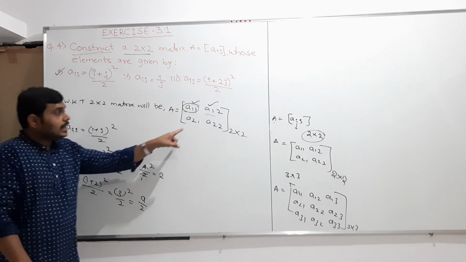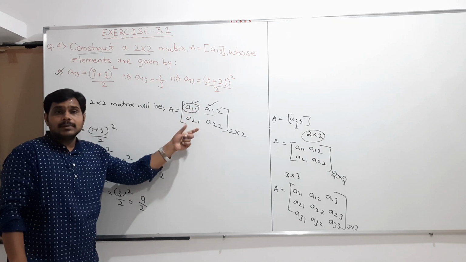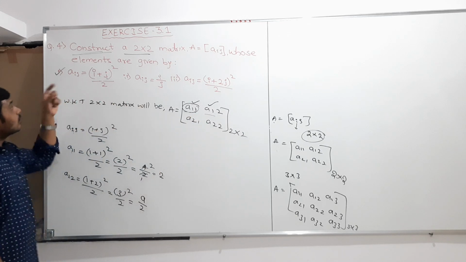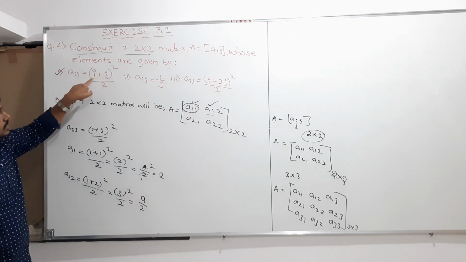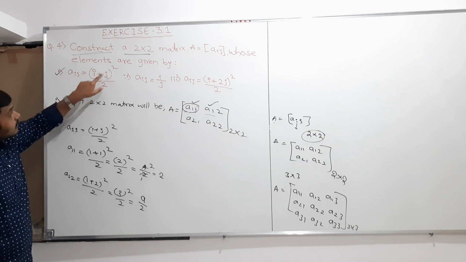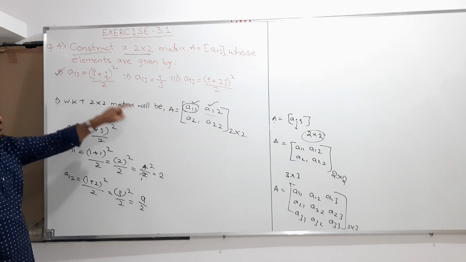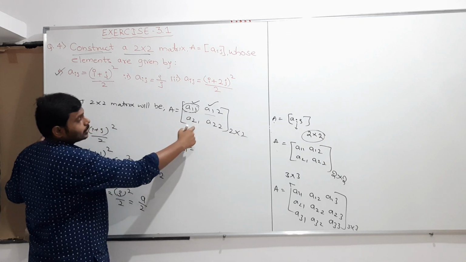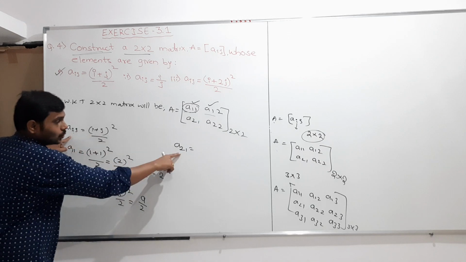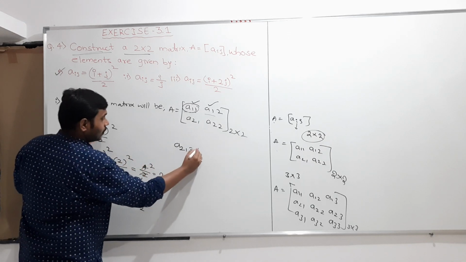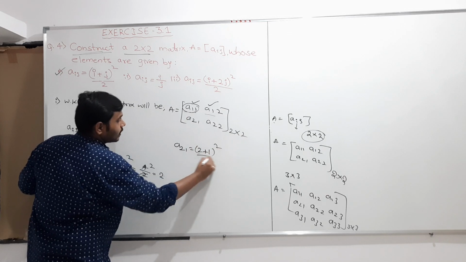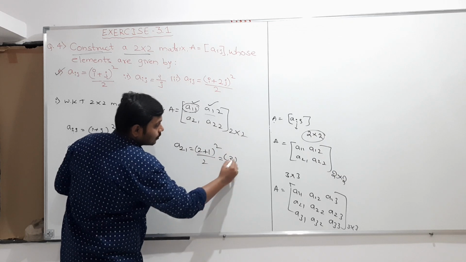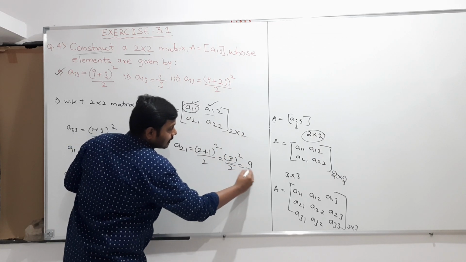And next, which element do I need? Second row first element, that is the A21 element value I need. Whatever I wrote here is the general form, but I should write as they have given, that Aij will act as the formula. So whatever element satisfies this condition, that element we should find. So next element is A21. Again here i value is 2 and j value is 1. So (2 plus 1) whole square, whole divided by 2. We know that 2 plus 1 is 3, 3 whole square divided by 2. 3 3s are 9 by 2.